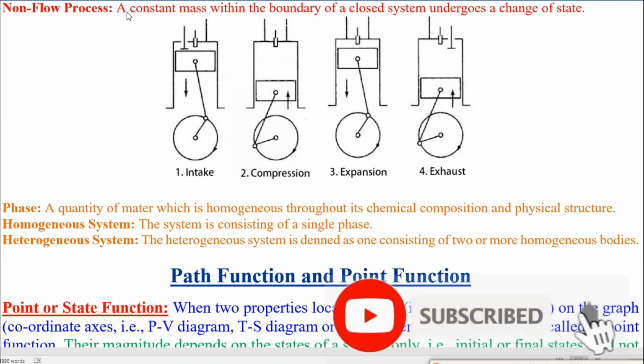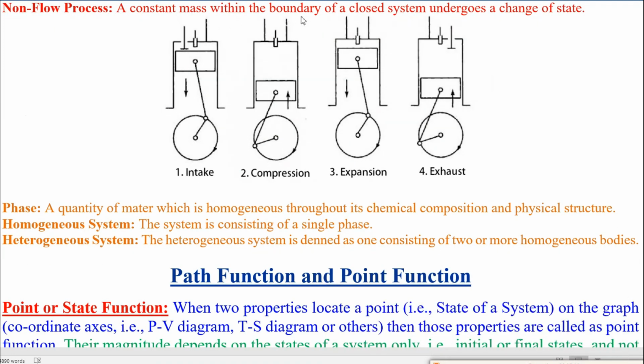Non-flow process. A constant mass within the boundary of a closed system undergoes a change of state. For example, an IC engine, say a 4-stroke petrol or diesel engine, where there are two valves, this is the inlet valve, this is the outlet valve, and this is the spark plug for a petrol engine. For a diesel engine, this is the fuel injector.